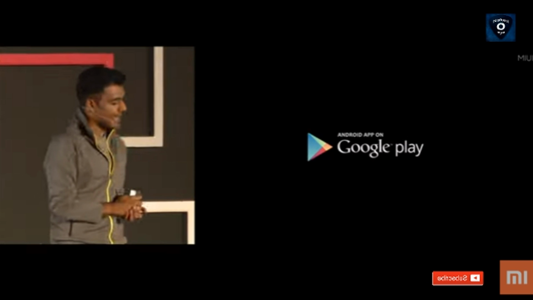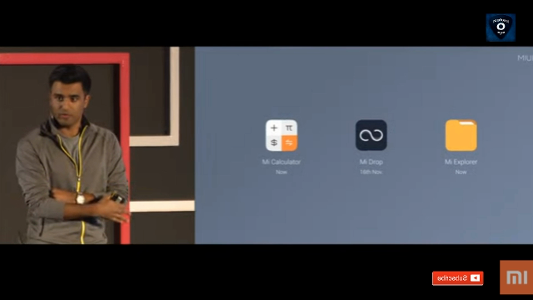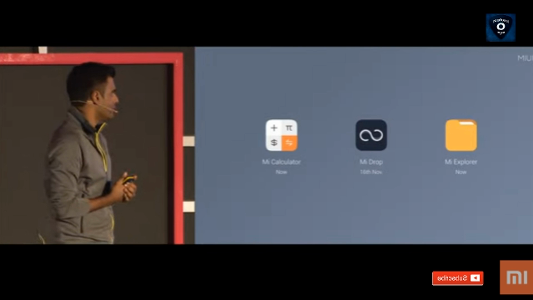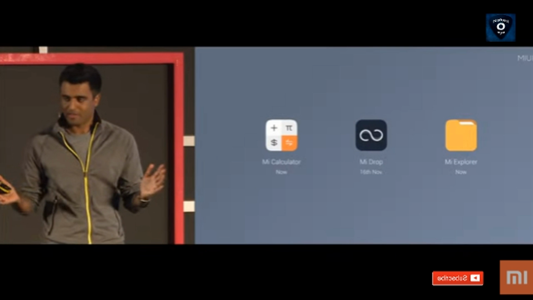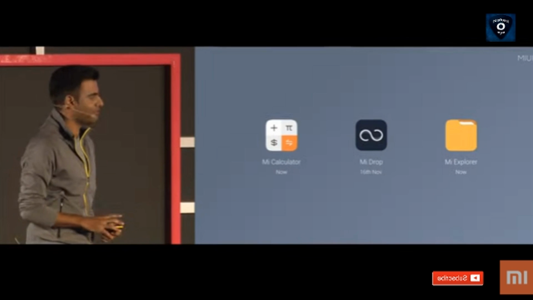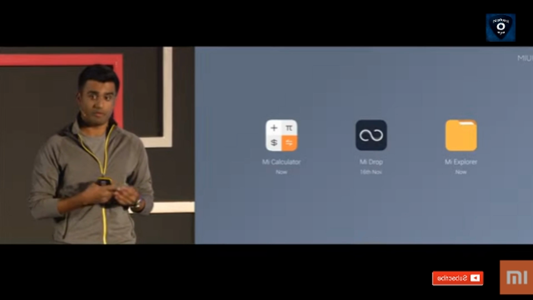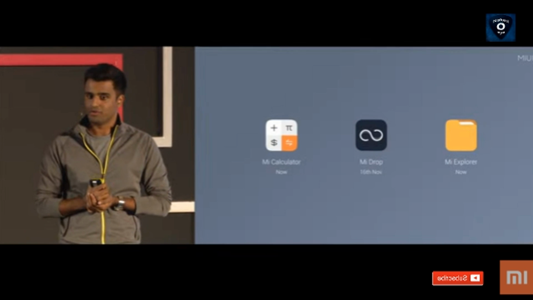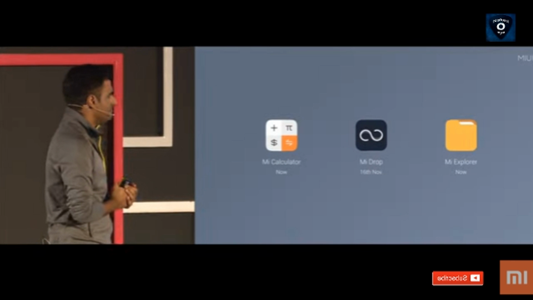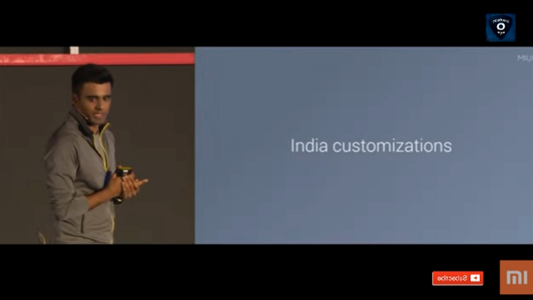So like I mentioned, Mi Drop is now available on Google Play. We've actually done this with a few of our apps recently. You might have seen the Mi Calculator app, also available on Google Play. It's, I think, by far the best calculator. Supports things like currency conversions, mortgage calculators, weight, time conversions. It's really cool. The Mi Explorer app we put on the Play Store because we got a lot of feedback from Mi A1 users that they wanted a robust file manager like we had in MIUI. So all three of these apps are now available on the Play Store.